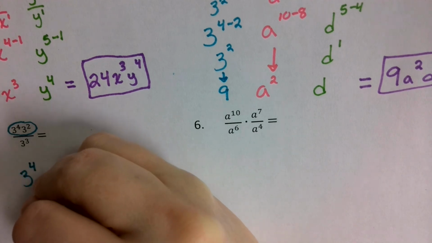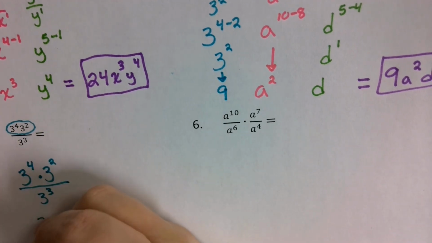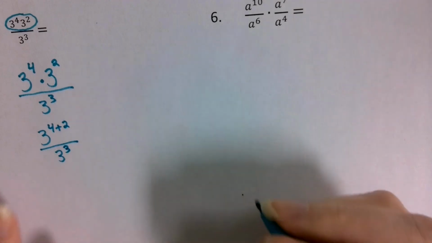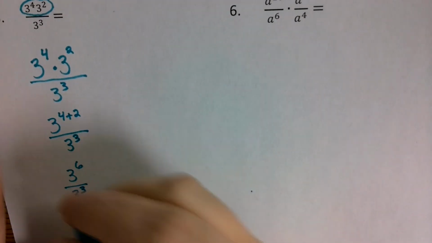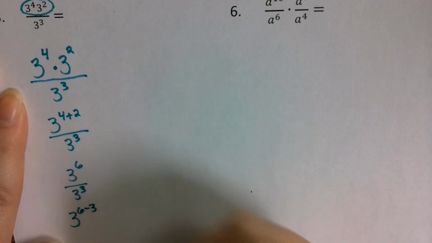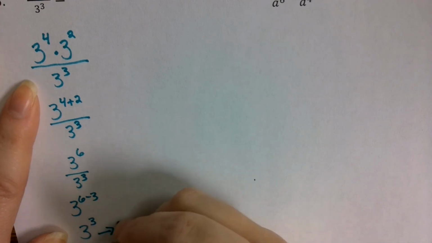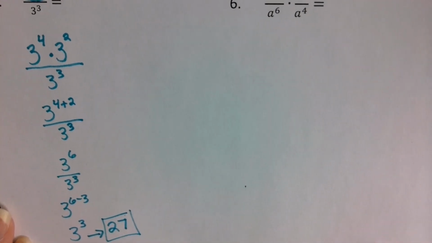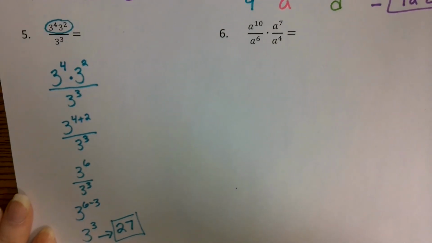3 to the 4th times 3 to the 2nd means that what you're really going to be doing is adding those exponents. So you're focusing on doing 4 plus 2, which is going to come out to 6. So we get 3 to the 6th over 3 to the 3rd. Then we can go ahead and subtract the exponents. 6 minus 3 comes out to 3 to the 3rd power. But 3 to the 3rd power, as we know, is just 27. Okay? So you want to combine the top exponents first because they are of the same base. Then you can do your quotient rule.